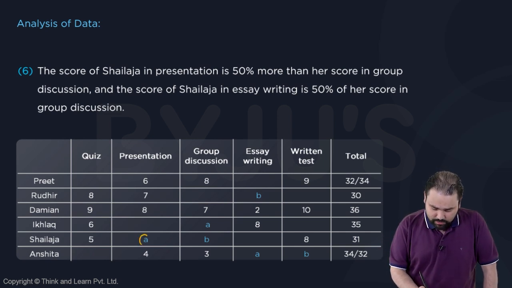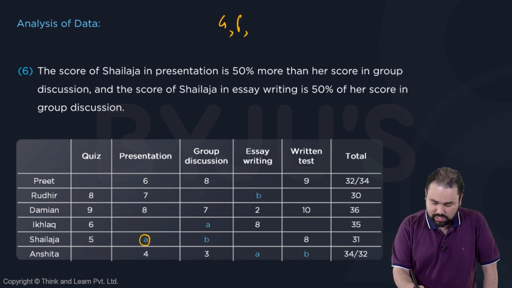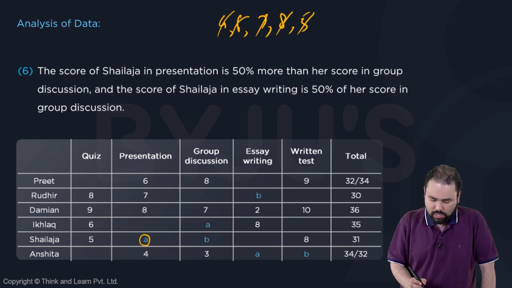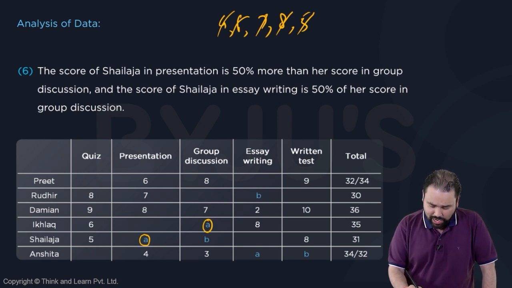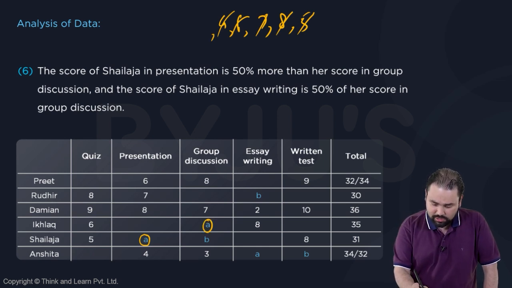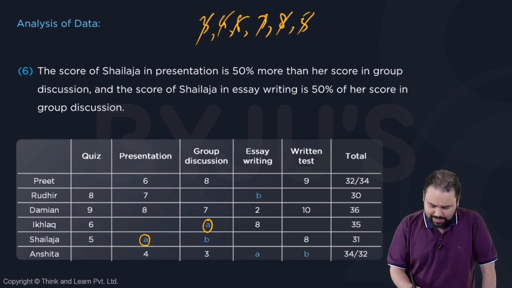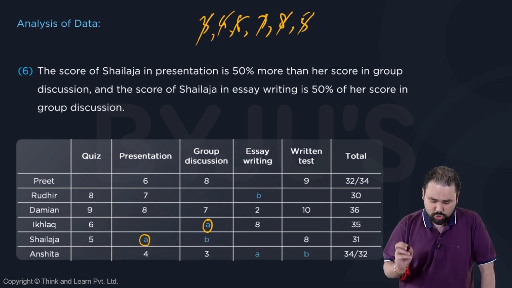Look at this A. It can't take value 4, 6, 7, 8, 5 and 8. That means 4, 6, 7, 8 and 5 are gone. Again, look at this A. It can't take value 3, 7, 8. 7, 8 is done, so 3 also is not possible. It can't take value 6 and 8. That has already been looked at.